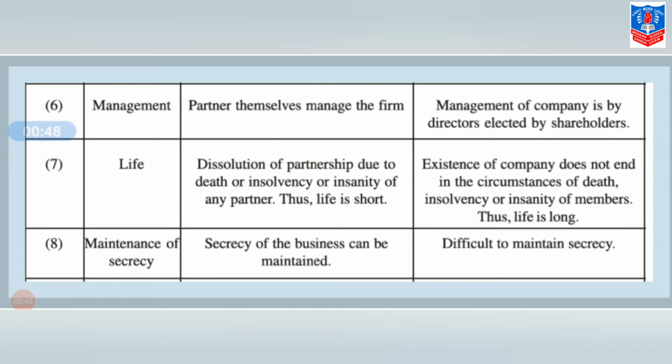So the life of a company is long. Eighth point of difference, that is maintenance of secrecy. In a partnership firm, secrecy of the business can be maintained very easily, while in a company it is very difficult to maintain secrecy.